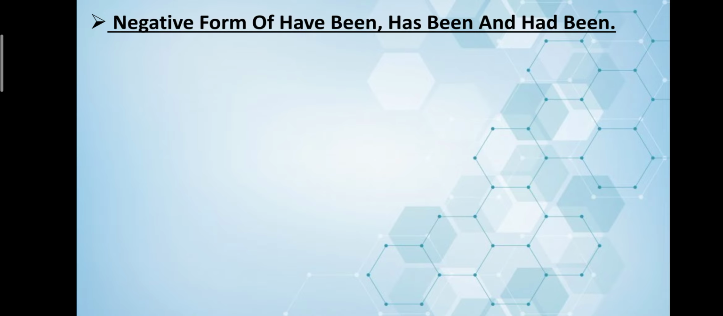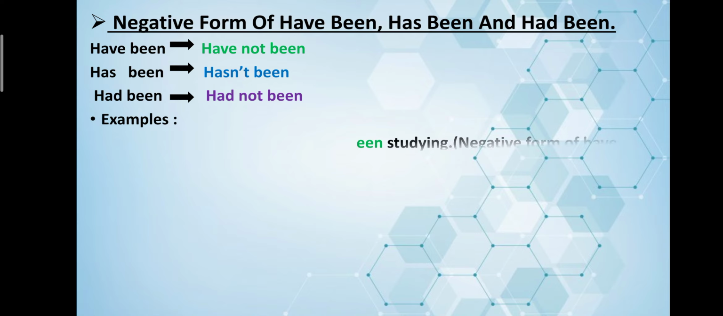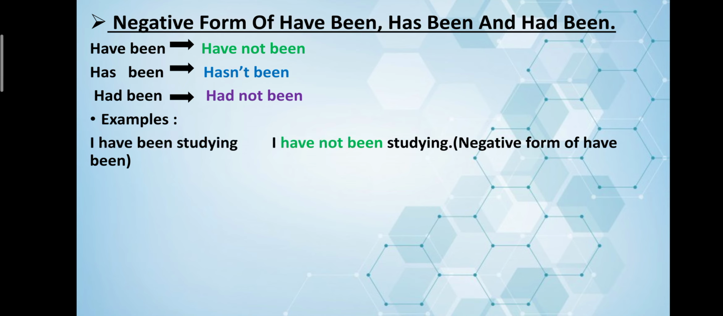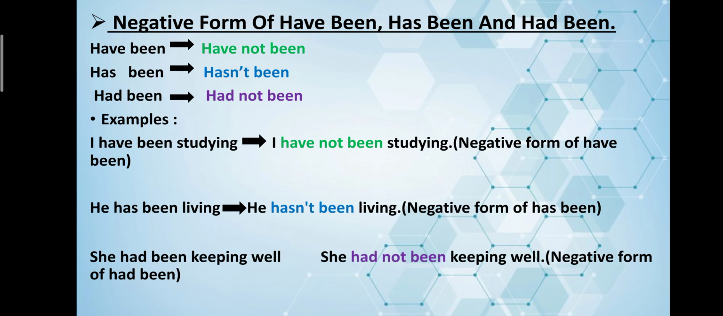Negative form of have been, has been and had been. Have been becomes have not been. Has been becomes hasn't been. Had been becomes had not been. For examples, I have been studying, I have not been studying. That is the negative form of have been. He has been living, he hasn't been living. She had been keeping well, she had not been keeping well.